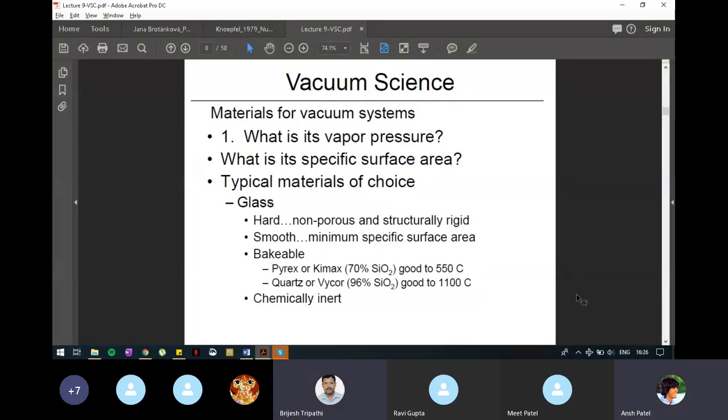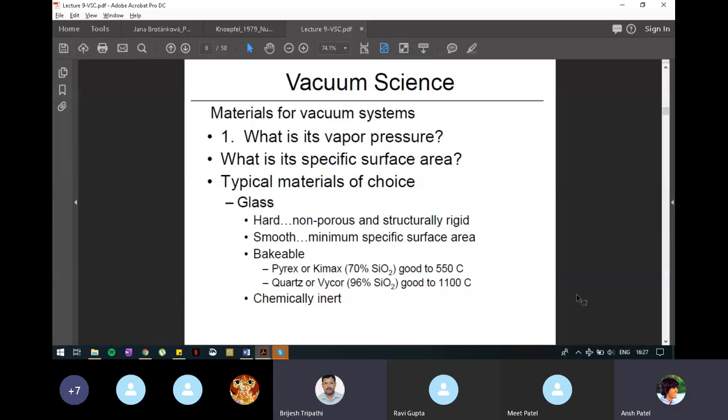There may be some other problems also. We want a smooth surface so that whatever base area is shown on the front, the same surface area remains. If it is not nicely polished or not a smooth surface, then the surface area of the given or shown surface will be more. If I am considering a 1 meter by 1 meter area, what is the area? 1 meter square.